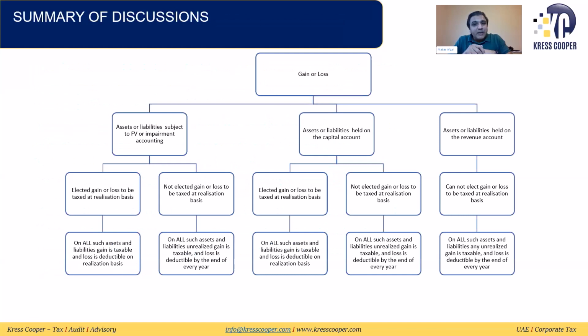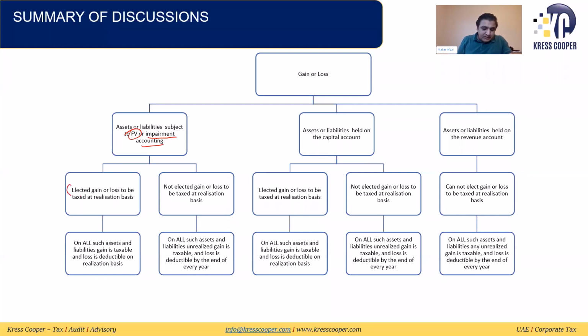So this is a summary of our discussion related to gain and loss. First is assets and liabilities subject to fair value or impairment accounting. Then assets or liabilities held on the capital account. Then assets or liabilities held on the revenue account. The first is assets and liabilities subject to the fair value or impairment accounting. The question is whether the person has elected gain and loss to be taxed on a realization basis.